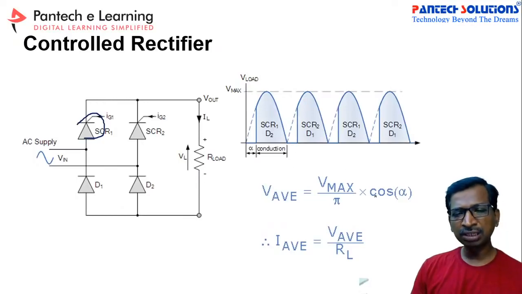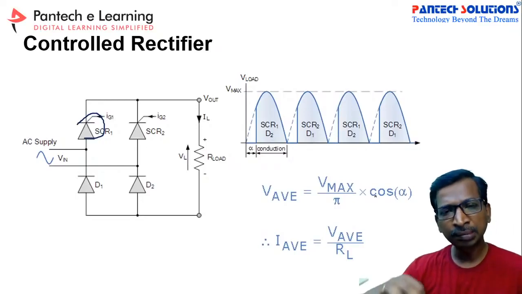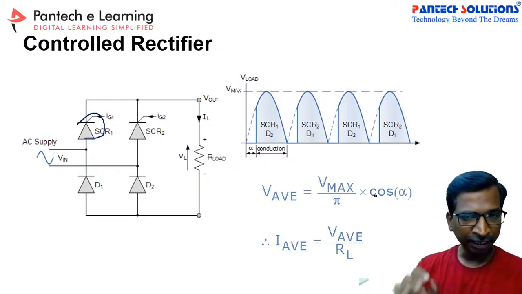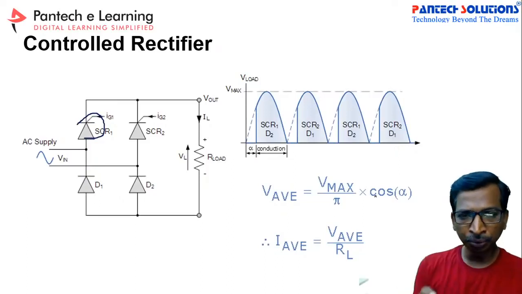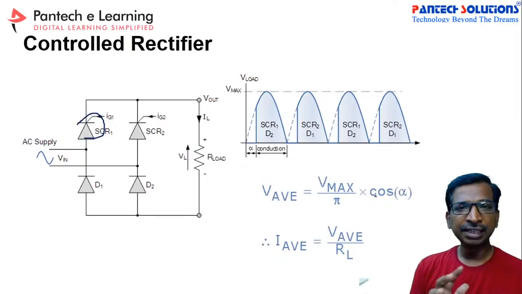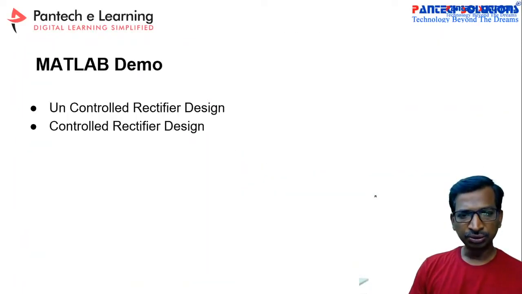These are all the formulas which are available in the Bimbra book. Bimbra is the best book to learn basic power electronic circuits. Those who are new to the power electronics concept, my recommendation is just buy the book and read it. That's it. Simply you can easily understand all the concepts of power electronics. And let us move to the MATLAB demo.